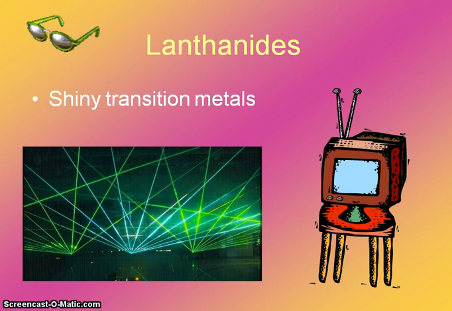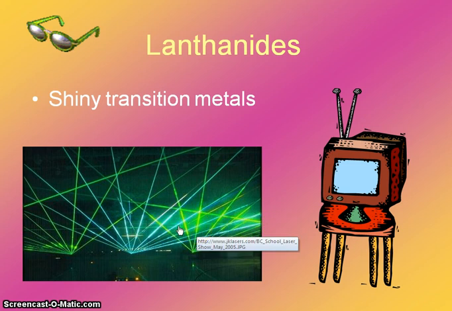The lanthanides are actually located at the bottom of the periodic table. They're our 4F group, and they are shiny transition metals, and they are in different things like lasers, sunglasses, TVs.